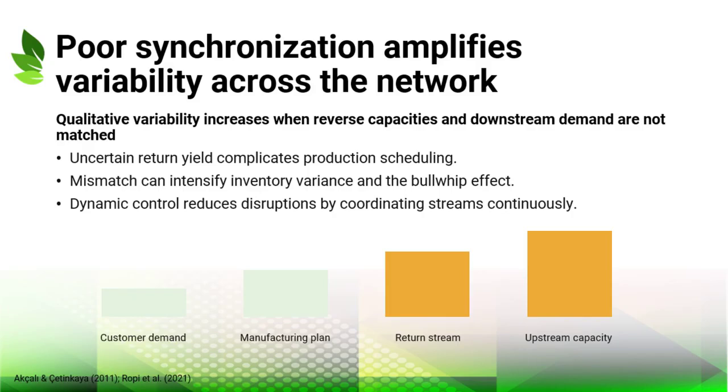Dynamic control models are therefore important because they continuously manage production rates, inventories, and return streams. The goal is to reduce disruptions, prevent excessive backlog, and avoid unnecessary inventory accumulation. In circular operations, synchronization is a stability mechanism, not only an efficiency improvement. Use this slide as a bridge from the previous idea to the next operational decision in the chapter narrative.